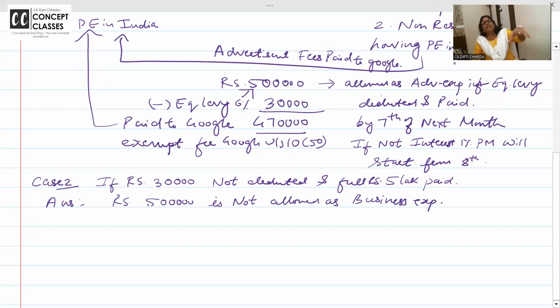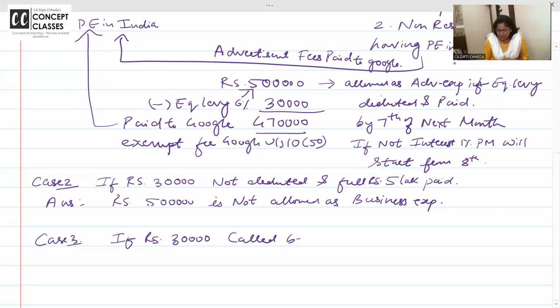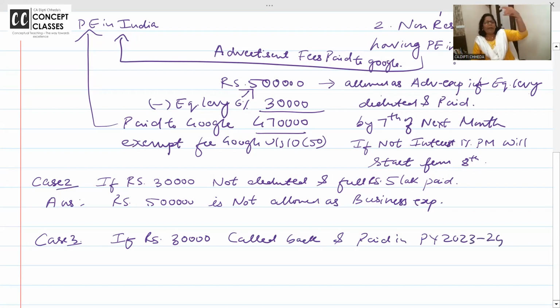I am giving you salary and I should deduct TDS and pay to the government. I did not deduct the TDS; I forgot to deduct. So that salary expense is not allowed. Okay. Now here is some twist. If rupees 30,000 is called back and paid in next year, previous year 23-24, I said, listen Google, by mistake I gave you the full 5 lakh. I should have deducted. Can you send it back?